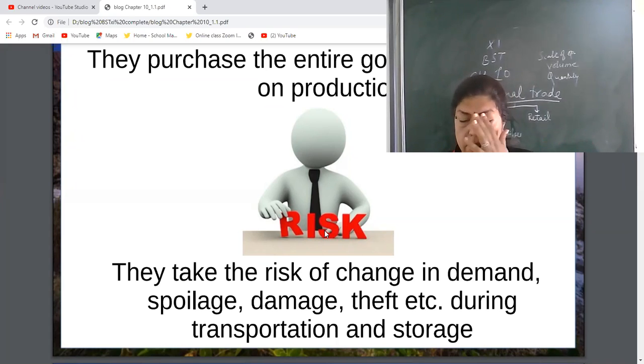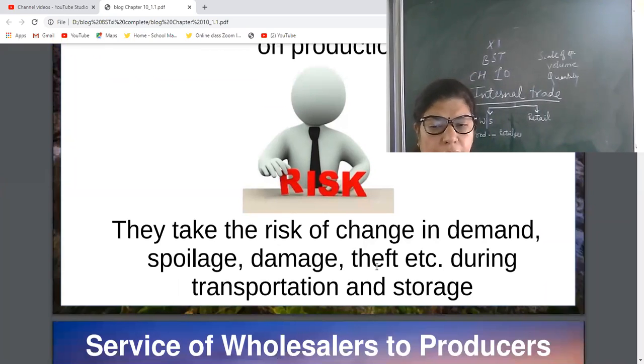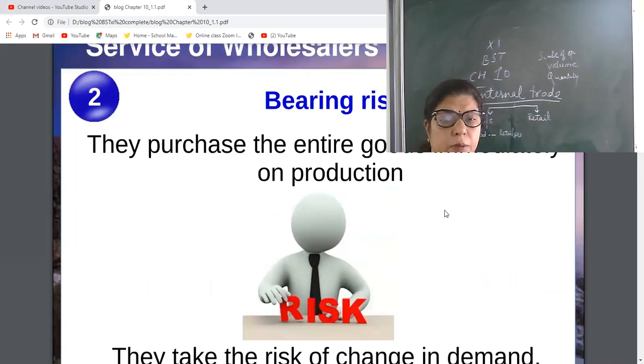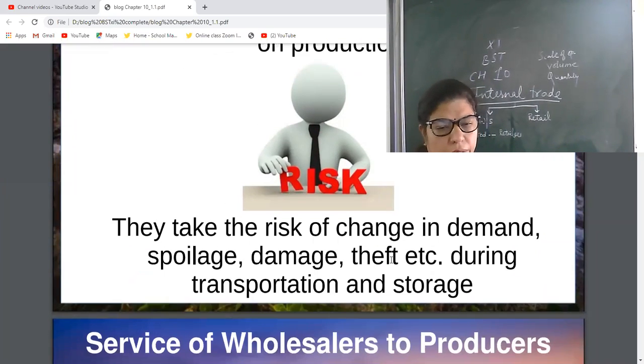In that case, the risk factor of wholesalers will be more. Maybe other reasons: product damage, spoilage, leakage, insects, theft, etc. Maybe storage problems will be there, but all that is borne by wholesalers.